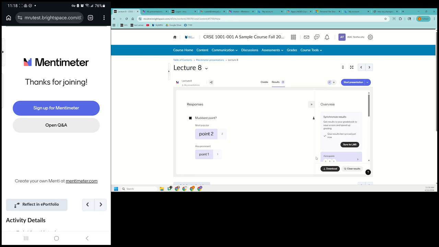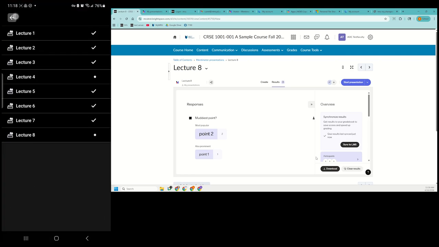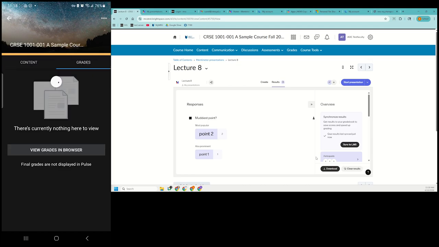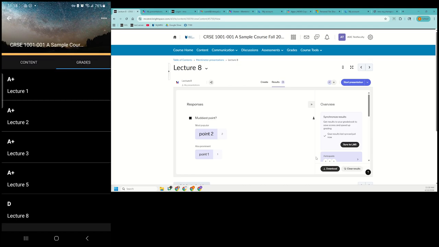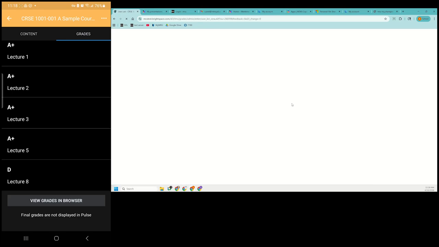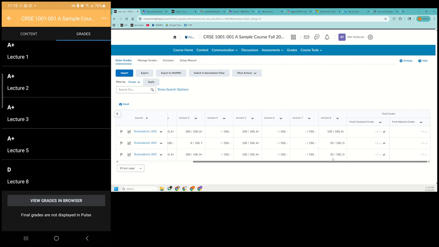And so if I go back to my course and I look at my grades, then lecture 8, I got a D because, and here's what it looks like from the instructor's view, I only got 50, half of them right, so that's a D. Better luck next time.